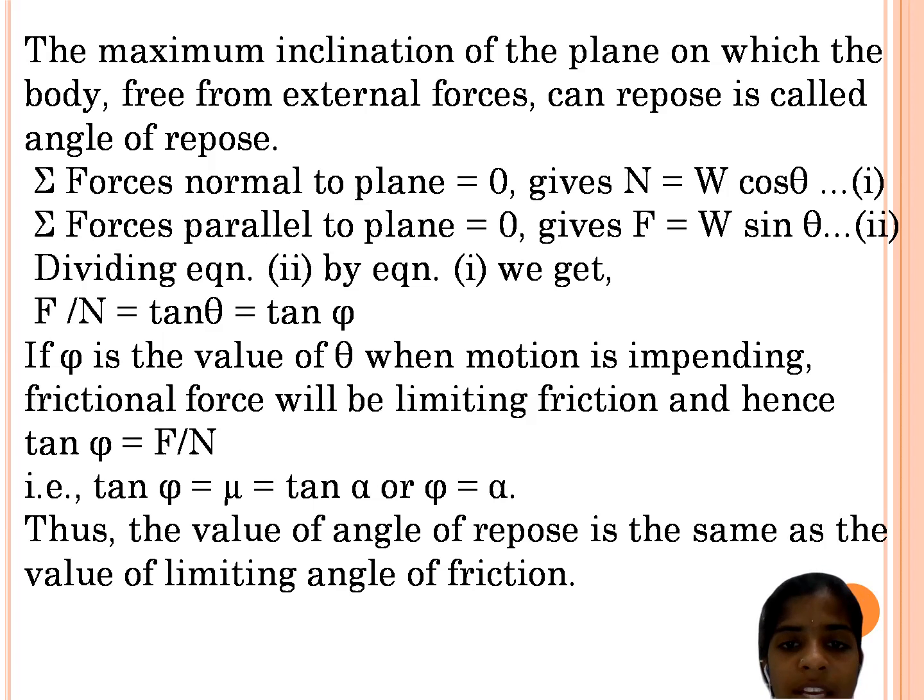Dividing equation 2 by equation 1, we get F by N equals tan theta equals tan phi. If phi is the value of theta when motion is impending, the frictional force will be limiting friction, and hence tan phi equals F by N. Tan phi equals mu, the coefficient of friction, equals tan alpha, so phi equals alpha. Thus, the value of the angle of repose is the same as the value of the limiting angle of friction.